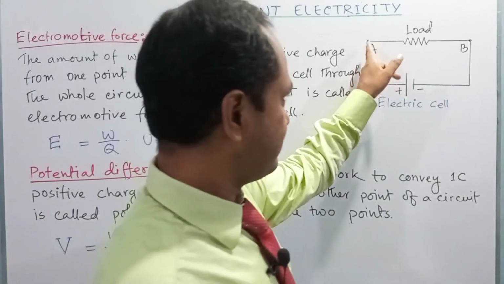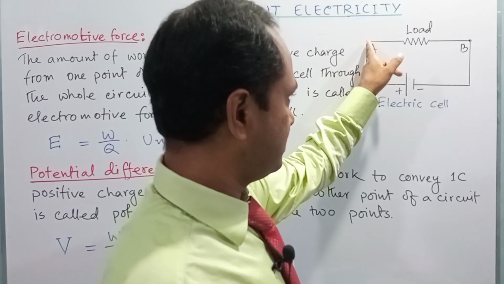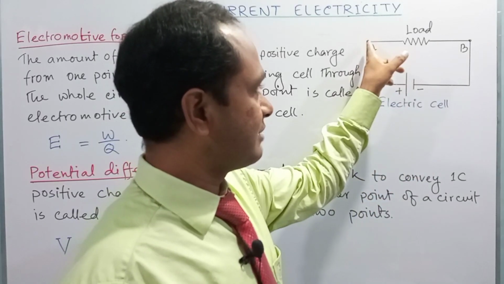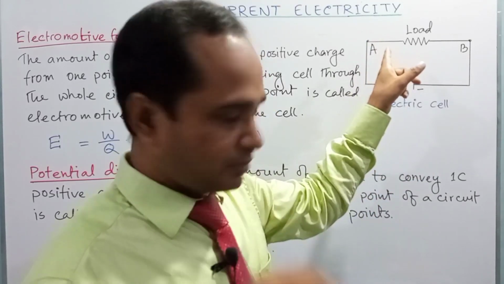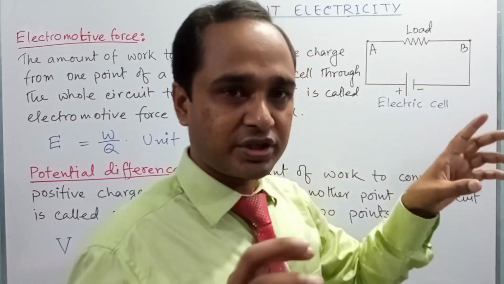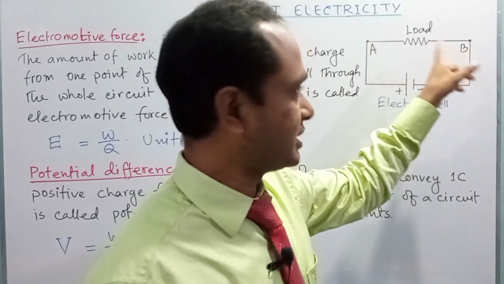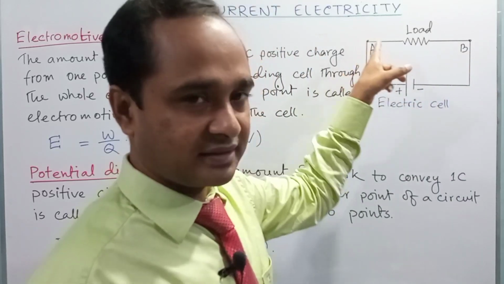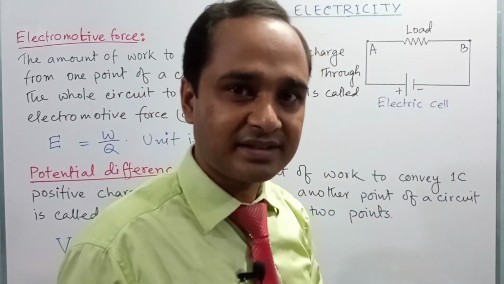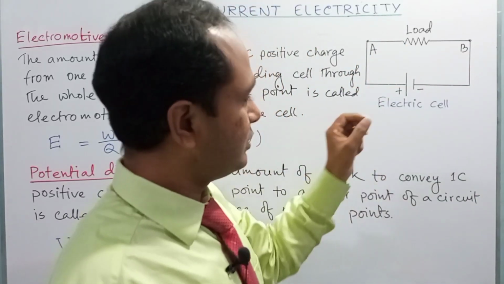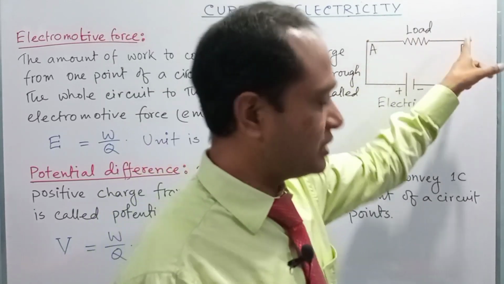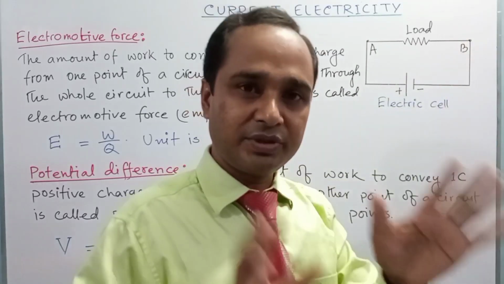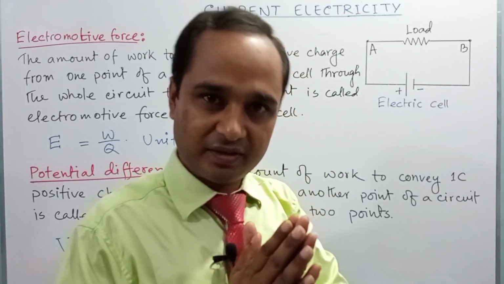Suppose, dear student, if 1 coulomb positive charge is conveyed from point A to B, not crossing the cell, then the amount of work to convey only from A to B is called potential difference between A and B. But when the charge is conveyed through the whole circuit including the cell, then the amount of work will be known as electromotive force. But if 1 coulomb charge is conveyed from A to B only, not passing through the cell, then the amount of work will be known as potential difference, right?